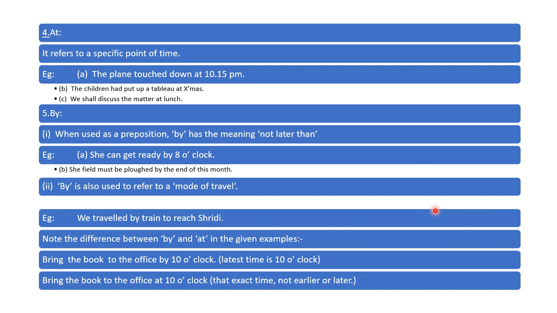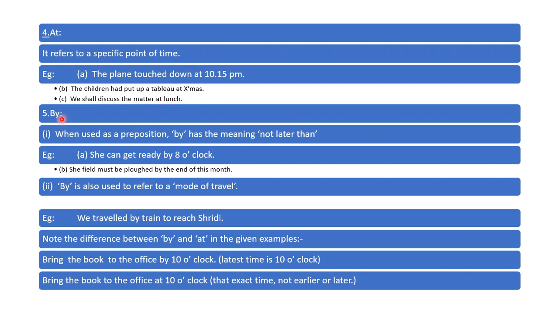Now at, the preposition at. It refers to a specific point of time. For example, the plane touched down at 10:15 p.m. So this is the exact time, or this is the specific time. The children had put up a tableau at Christmas. So exact time is Christmas. We shall discuss the matter at lunch. So this is the specific time at lunch.